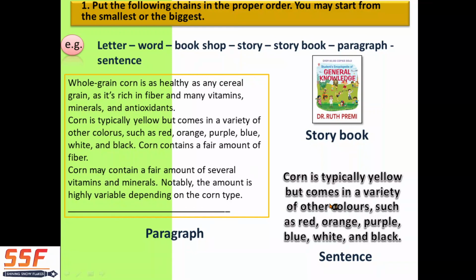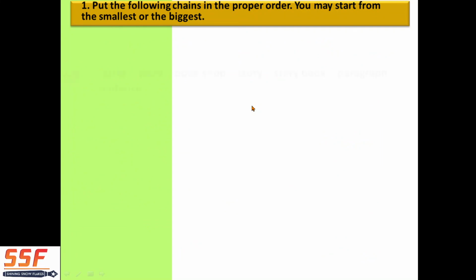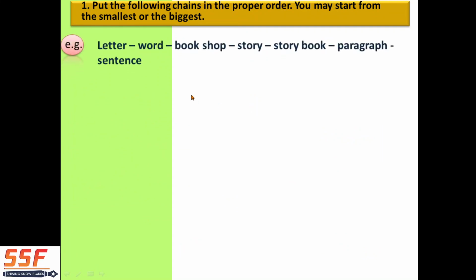Okay. Now, corn is typically yellow but comes in a variety of other colors, such as red, orange, purple, blue, white and black. So there is only 1 full stop, which makes the sentence. Here also in the paragraph there are 2 full stops, so 2 sentences. Remember the full stop. Next we will see the order.